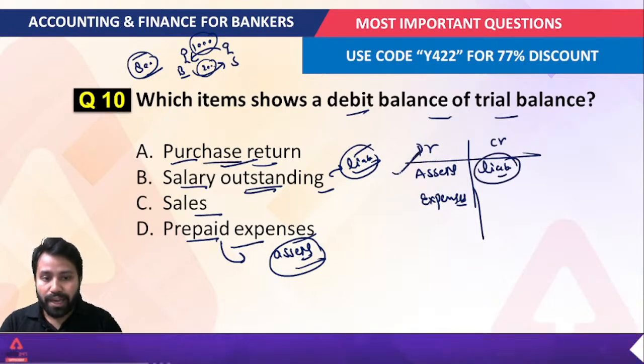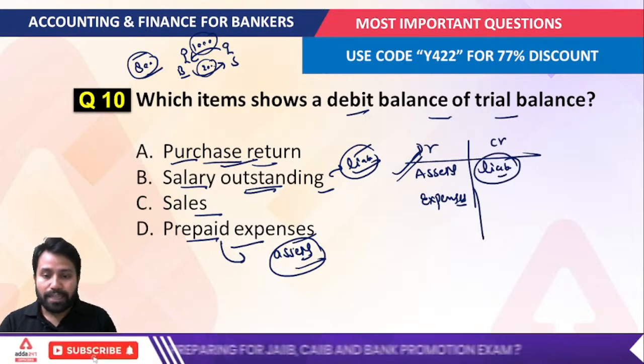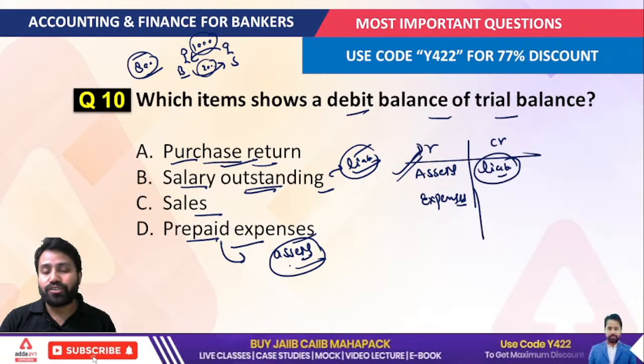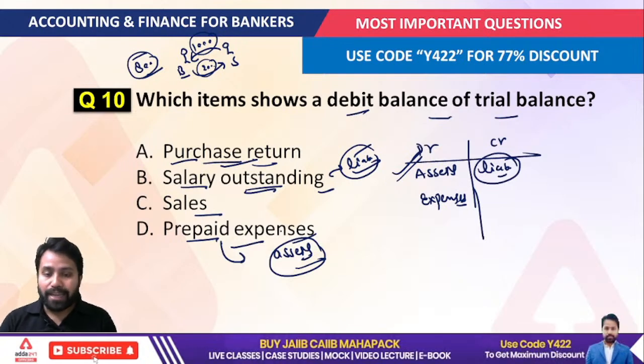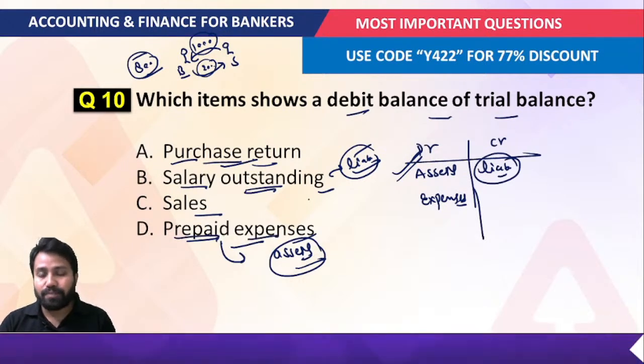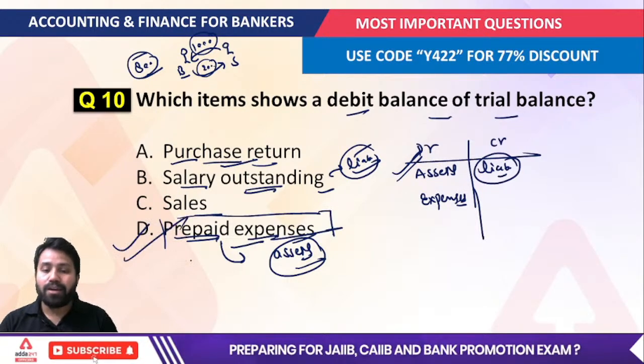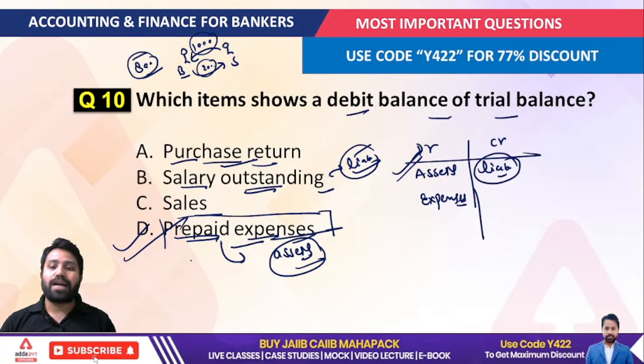We are talking about the debit side. So prepaid expenses are those expenses that may be due in the next financial year, but you have already paid them. This is considered a prepaid expense, and prepaid expenses are always considered an asset for the company. So the correct answer for this question would be prepaid expenses.